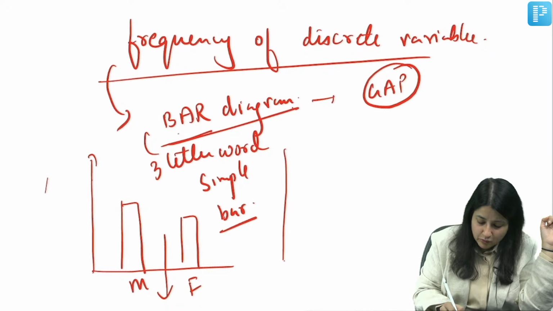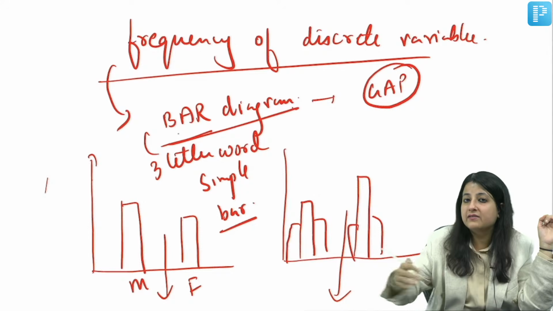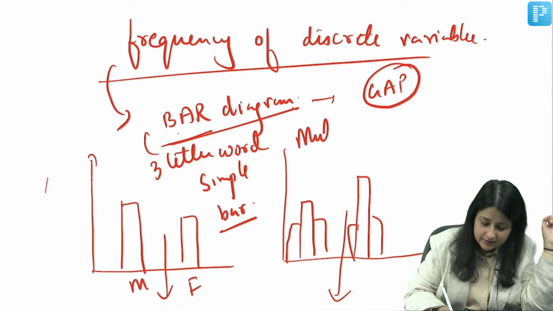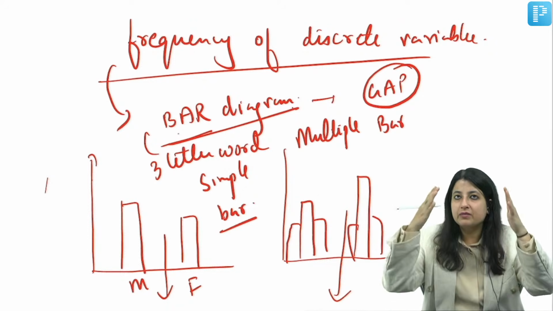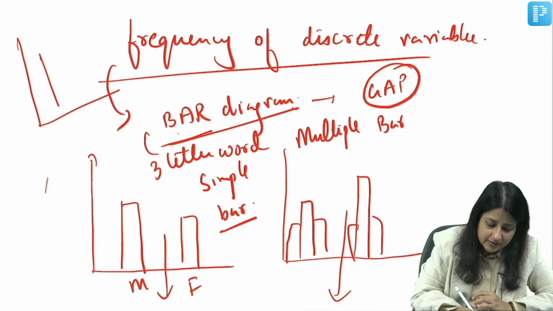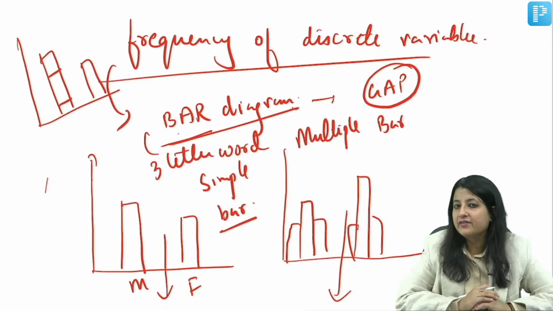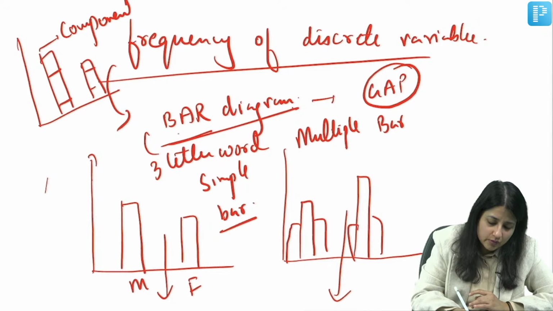But suppose I have a graph like this. Then there is a gap, something like this. Now here I have gaps and then multiple bars. So what is this? Multiple bar. But I can also have a single column which I have divided into different bars, into components. Like I can have it divided according to age, according to something else also. So this is a component bar.